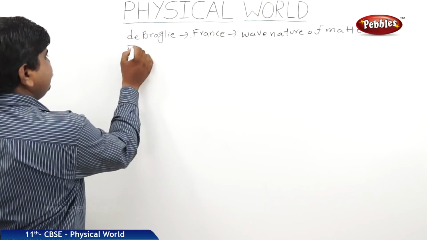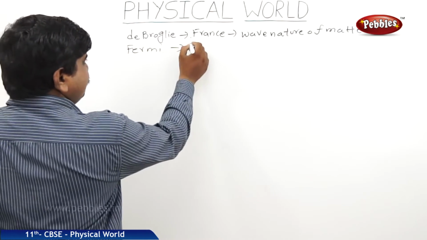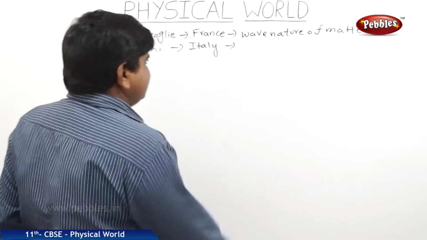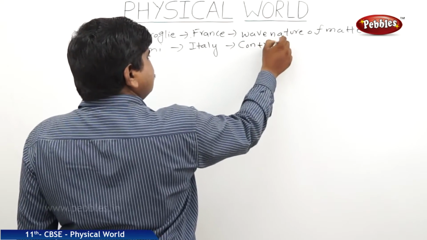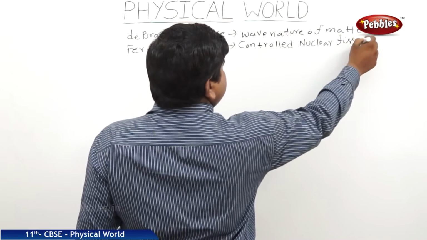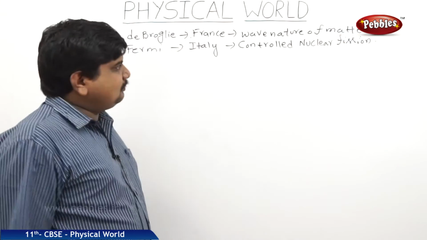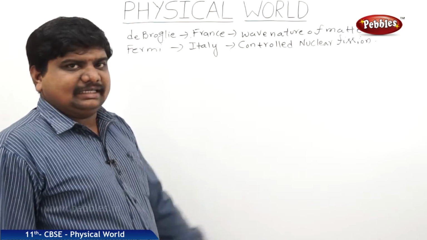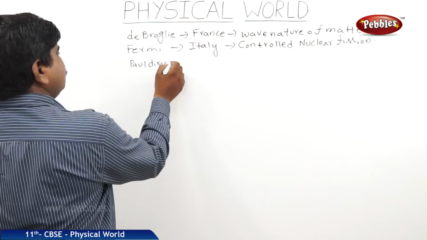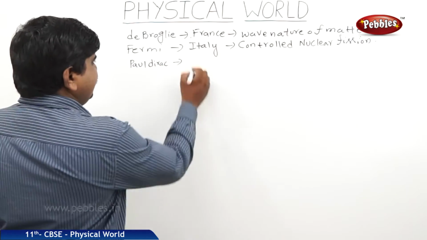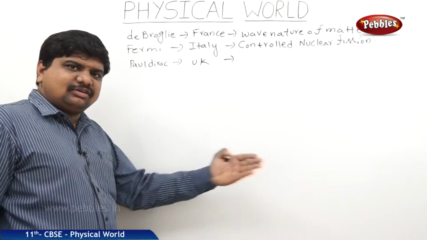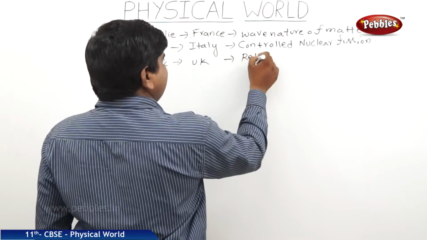Next one, Fermi. He is from Italy, who has discovered the controlled fission reactions. Controlled nuclear fission. We can say that Fermi was the founder or the inventor of nuclear reactor. The third one is Paul Dirac. He is from UK. Has discovered the relativistic correction of electron or relativistic theory of electron.